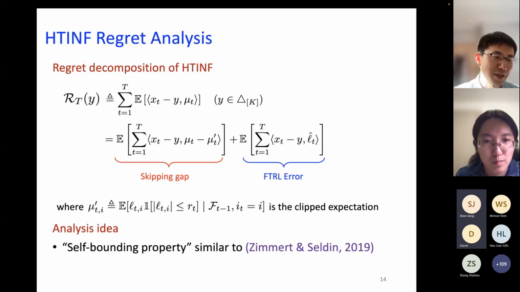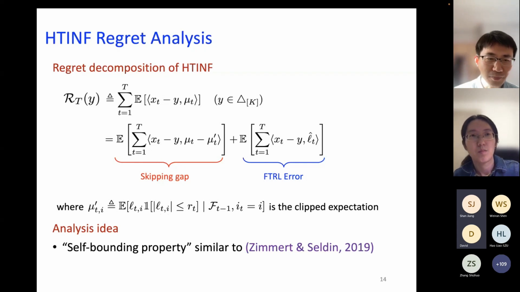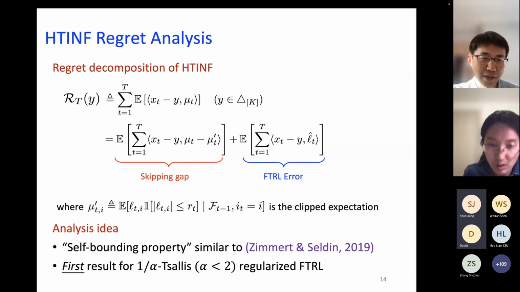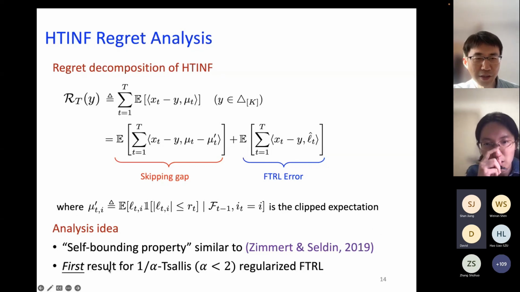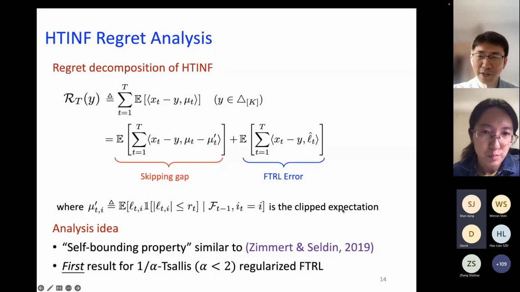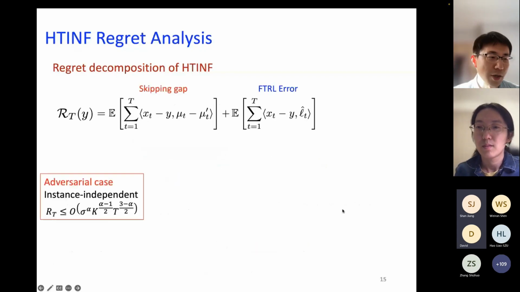And the analysis idea is that we derive some self-bounding properties for the regret terms, which are similar to what Zimmert and Seldin did in their 2019 paper. And actually, it's the first result of this kind for the 1 over alpha Tsallis entropy regularized FTRL. Prior results done by Zimmert and Seldin were for alpha equals 2. Okay. All right. I'll quickly go over the steps without too much detail.